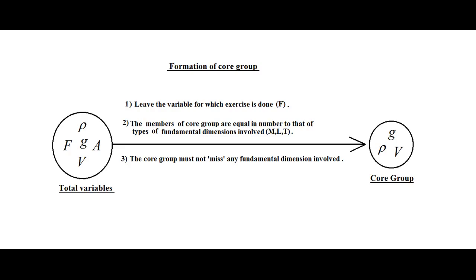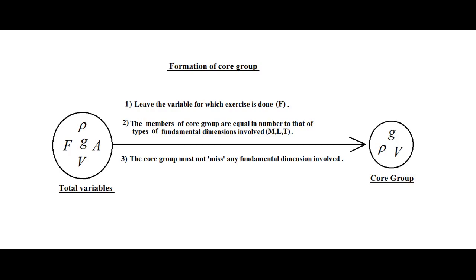First of all, leave that variable for which the exercise is to be done. For example, in this kite problem we are doing the exercise for force, that is F, so we cannot choose F. Secondly, from rho, G, A and V we have to pick up some variables. Now how many variables do we have to pick up?